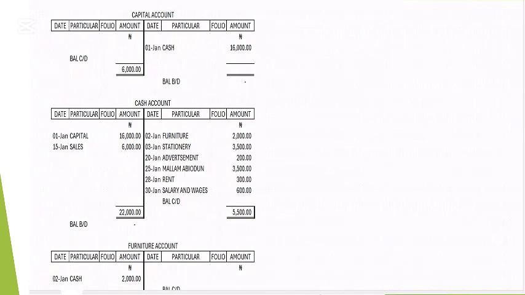Okay, now let's quickly balance these accounts. The first one we have is the capital account. This is how to balance an account: you consider the credit side and the debit side. This is the debit side, this is the credit side.